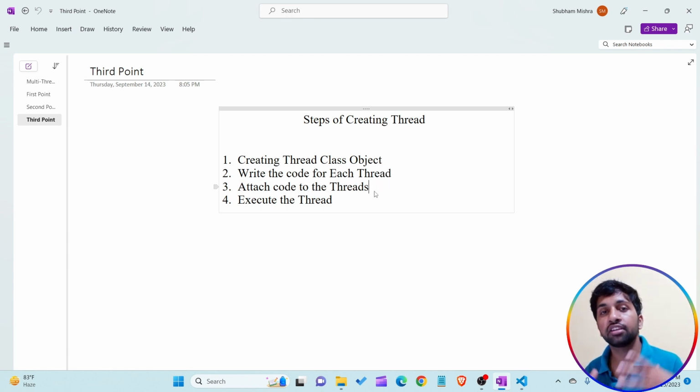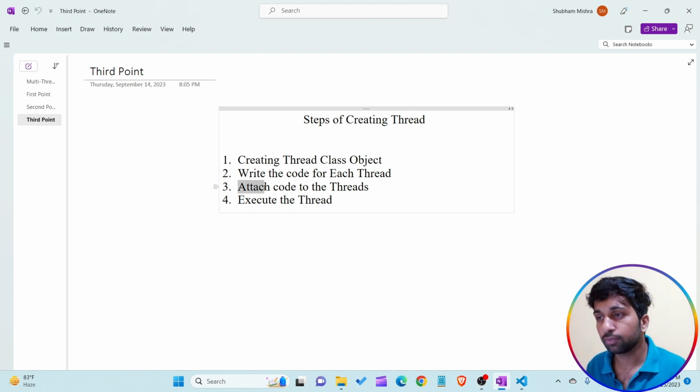Whatever lines of code we write to execute with the help of thread 1, we have to attach that code to thread 1. For example, I write some lines of code that I want to execute with the help of thread 2, so I attach that code to thread 2. And the last lines of code, which I want to execute with the help of thread 3, I attach to thread 3.